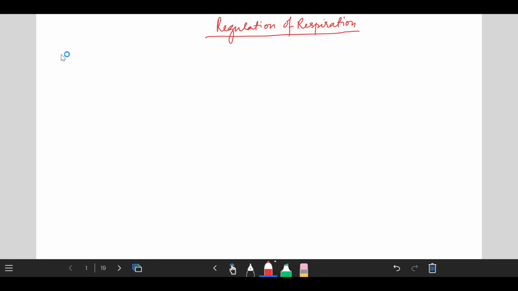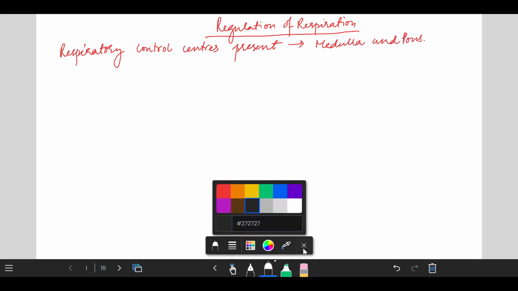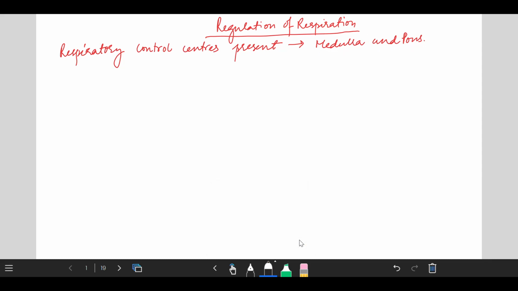So we can say that respiration regulation is actually controlled by three basic elements. First one is the central controller, the second one is the respiratory muscles which are involved, and the third one is sensors. Central controller is actually responsible for chemical control.